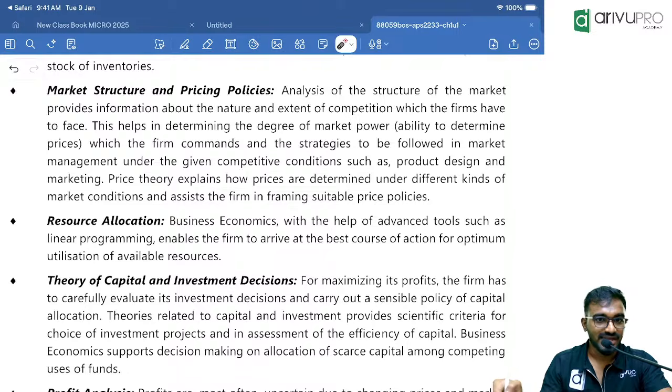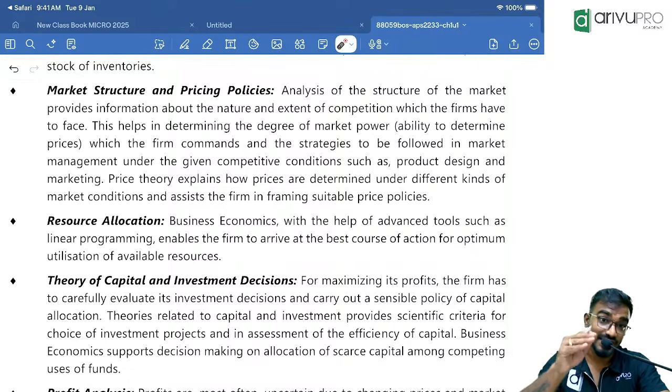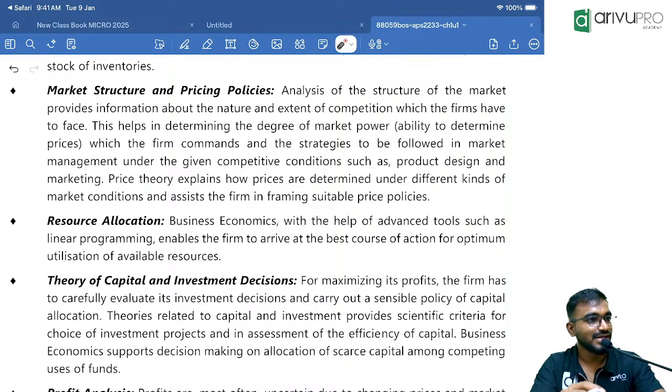We have the next unit, Chapter 1, Unit 2, basic problems of an economy. There are only two topics in the next coming unit, and that is where most of the exam questions come from: basic problems of economy and types of economy. Just two topics, Chapter 1, Unit 2, and the majority of questions come from there only.